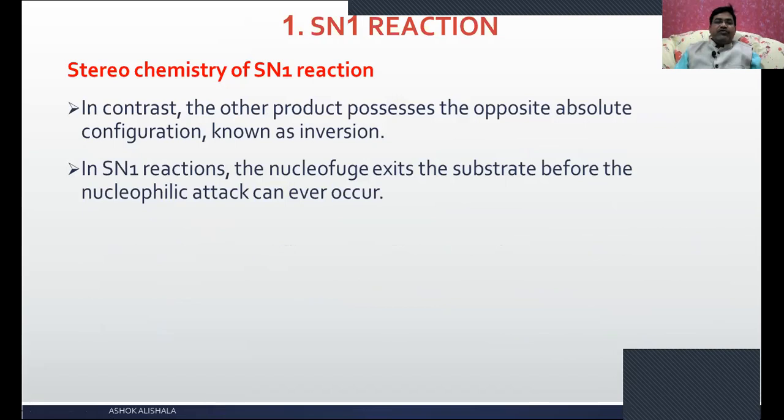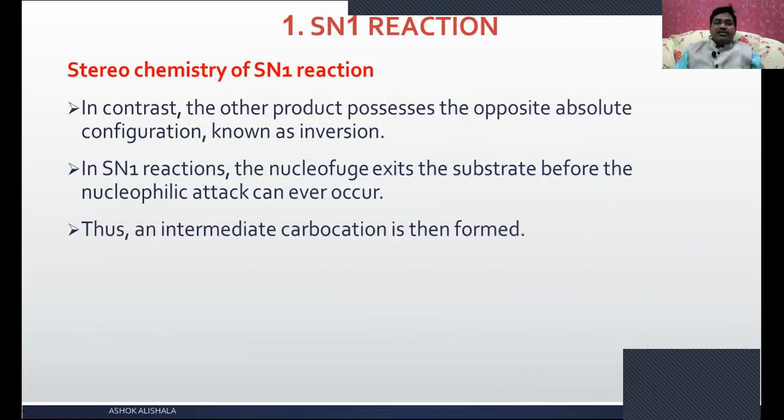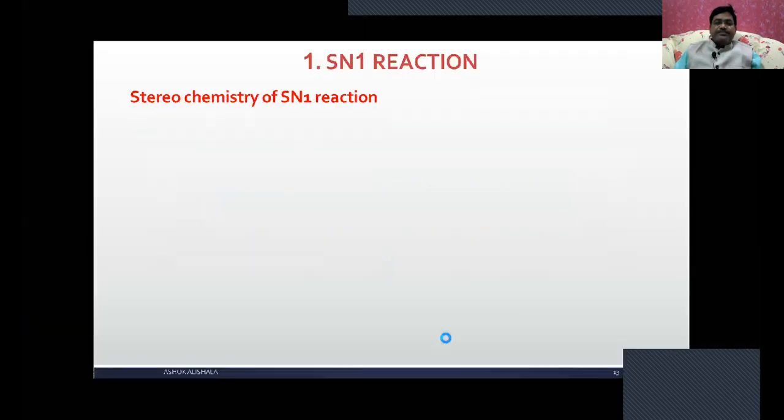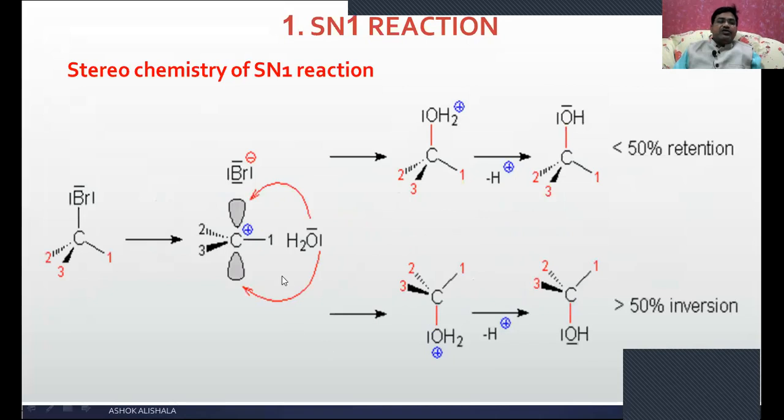does not attack until the substrate ionizes, before the nucleophilic attack can ever occur. Thus, an intermediate carbocation is formed. Because the carbocation is trigonal planar, you remember that the carbon in a carbocation is sp2 hybridized. It has a trigonal planar structure. Its two faces are susceptible to attack by the nucleophile with the same probability. And you see, this is going to be this one.